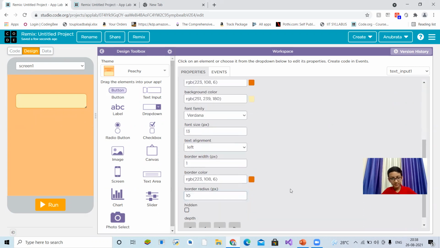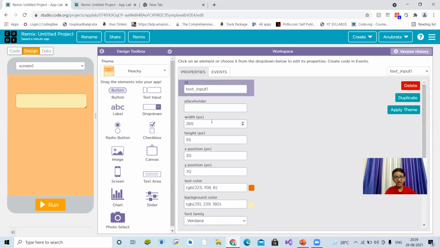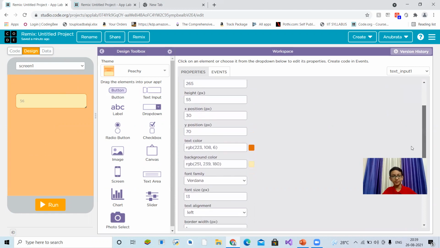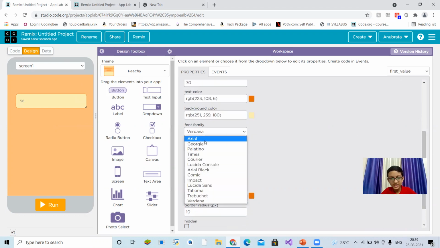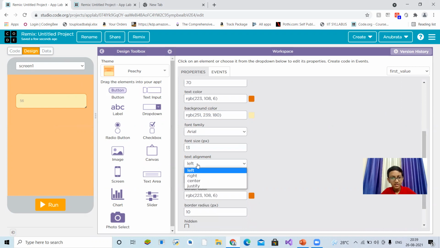Okay, so I think the border radius of 10 pixels will be fine. You see, we have to design it nicely. You can see that it creates a nice impact on the border radius of this one. So we'll create this. Let's enter a placeholder value. So you will see what happens when the user enters the placeholder value, and the ID will be first value. Okay, friends, and for the font family, let's make it Arial, and let's increase the font size.